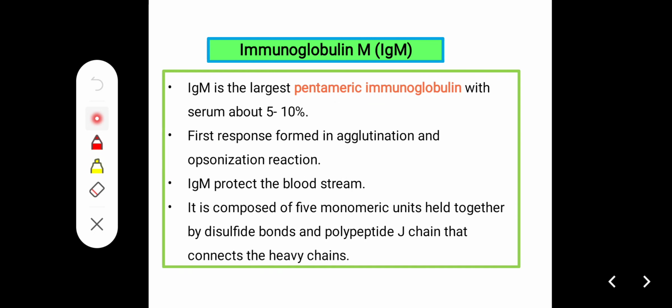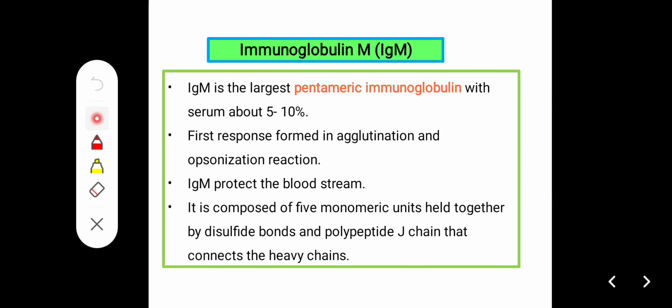Next immunoglobulin, IgM. IgM is the largest, pentameric immunoglobulin, about 5 to 10% of serum. It is the first response formed in agglutination and opsonization reactions. So IgM is the primary response against foreign particles. When any foreign particle enters the body, IgM reacts suddenly to that antigen and neutralizes it. IgM protects the bloodstream. Remember: IgG gives passive immunity to the newborn child, while IgM protects the bloodstream.